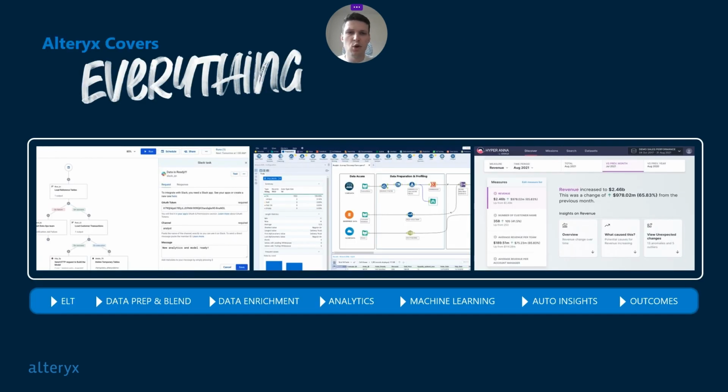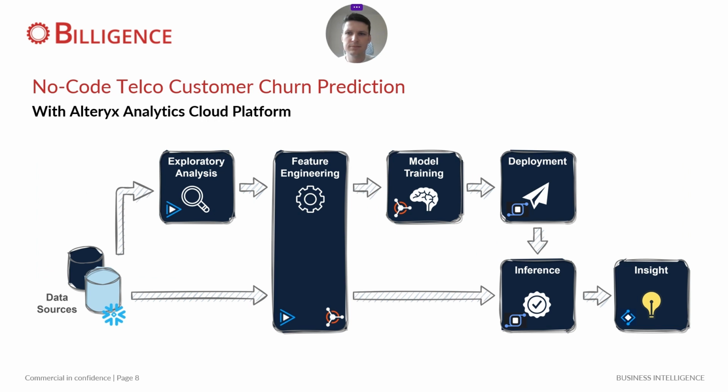As I mentioned, it covers the whole pipeline, and that's what we're going to have a look at, from the sources to the results presented to the business. Our use case is telco customer churn prediction. So we have our data sources, in this case in Snowflake. We have the information about our customers, about their services, and about whether they've churned or not. So we have even the customers that actually left us.